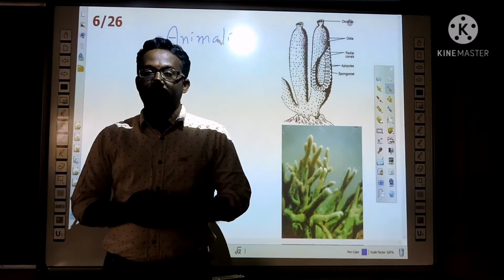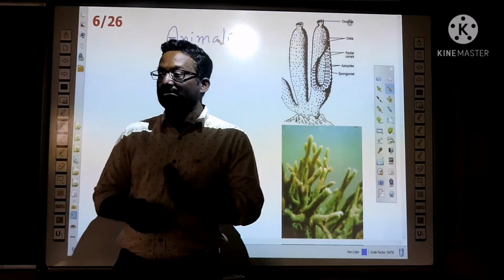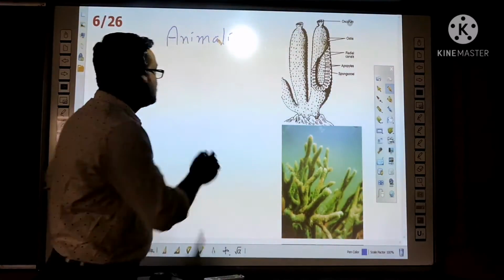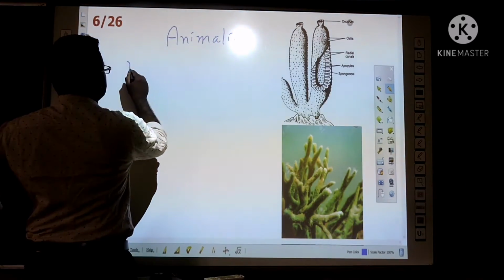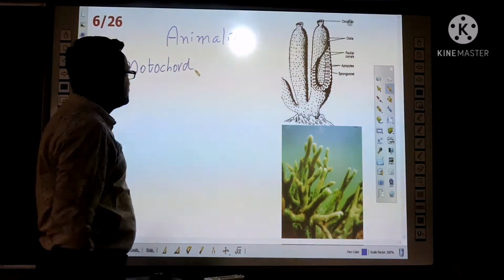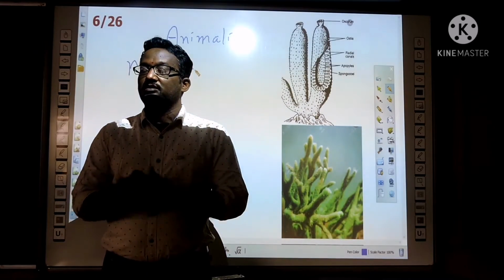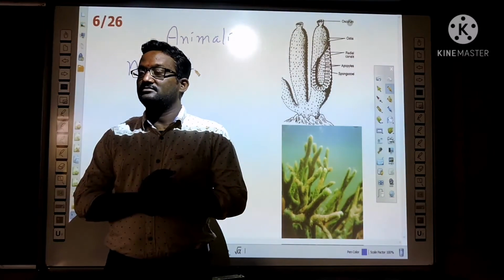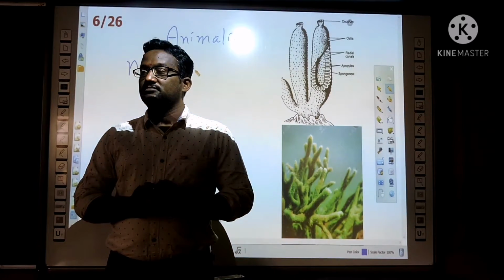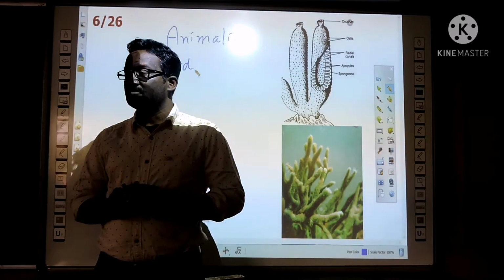Before that, based on one character, that is the presence of notochord, Animalia is classified into three groups. They are invertebrates, protochordates and chordates.